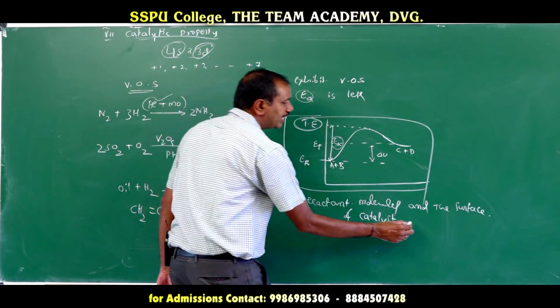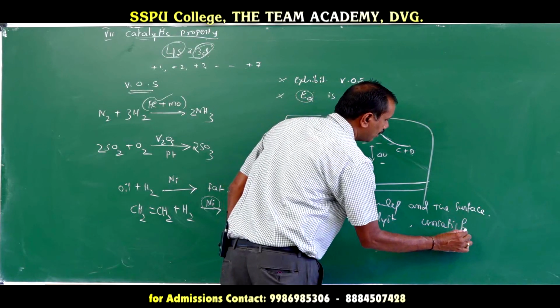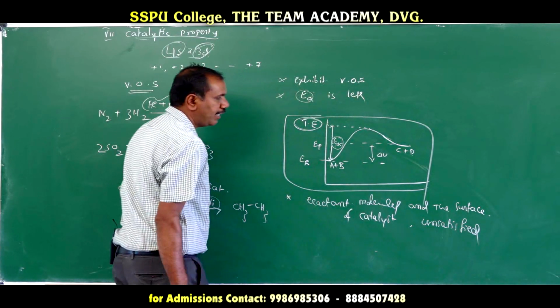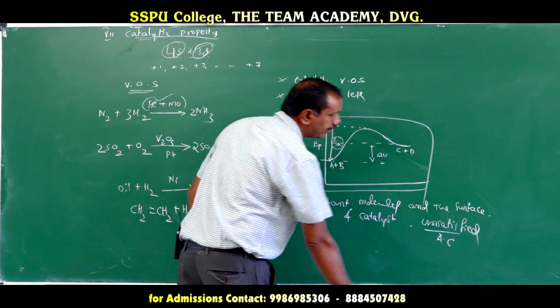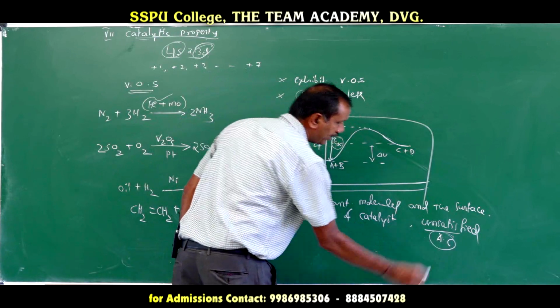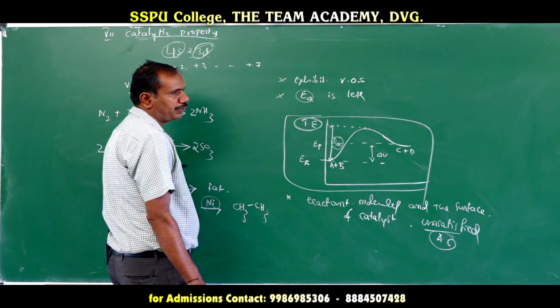Along with that, there is a presence of unsatisfied valencies. Unsatisfied valencies are nothing but active centers. Due to the presence of active centers, they can easily attract the reactant molecules.